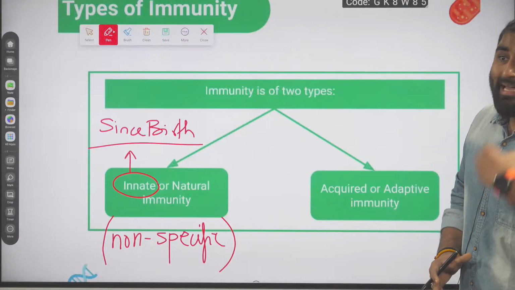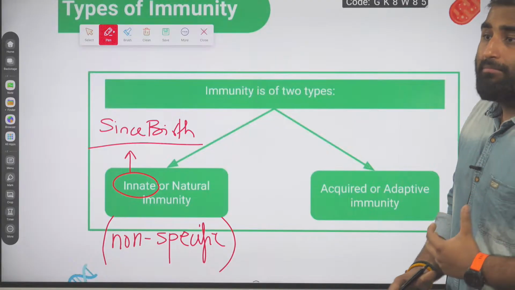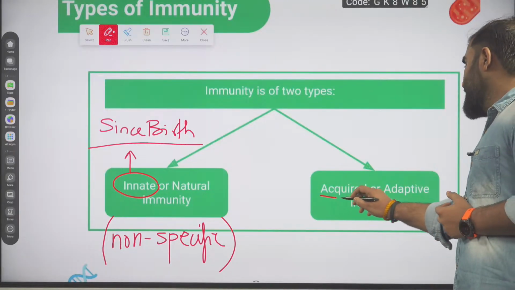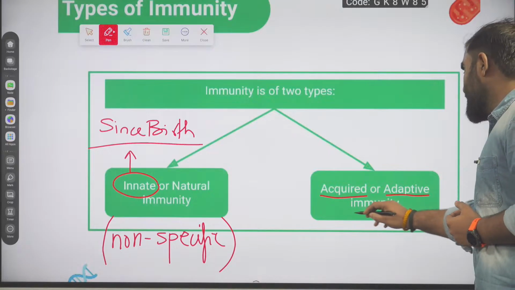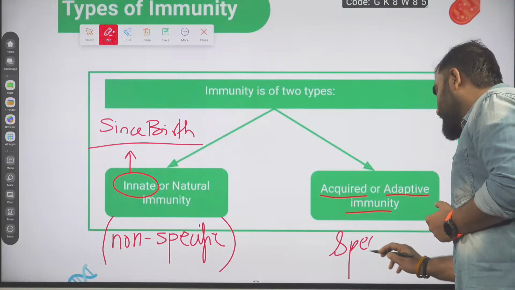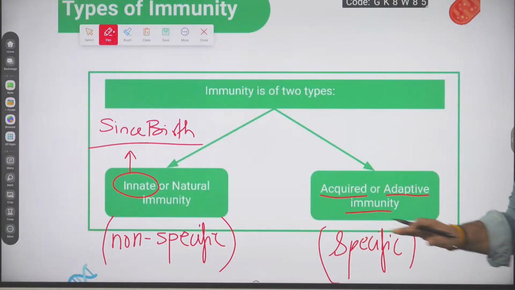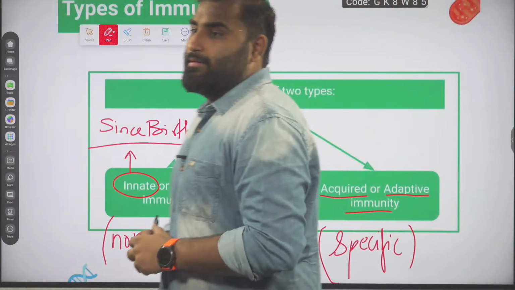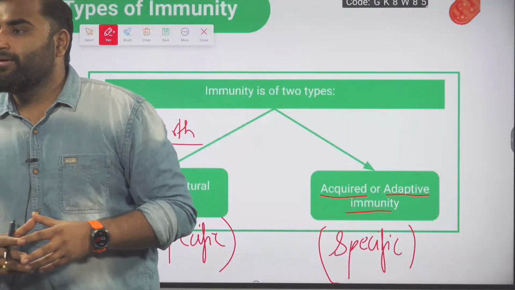When you obtain something, that is called which immunity, guys? Acquired immunity or adaptive immunity, which can also be called specific immunity. Very, very important.